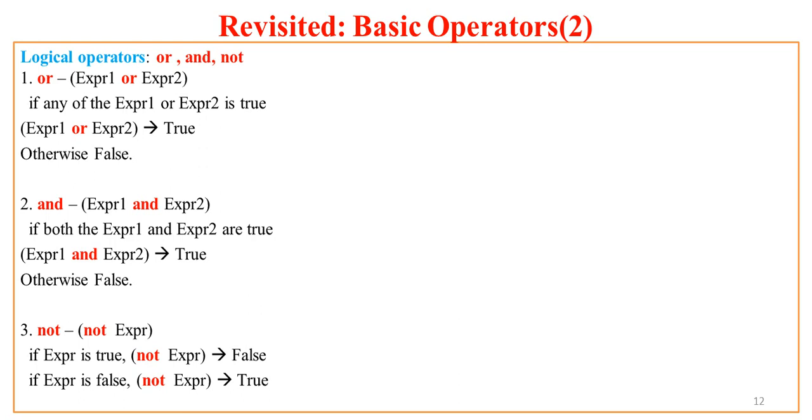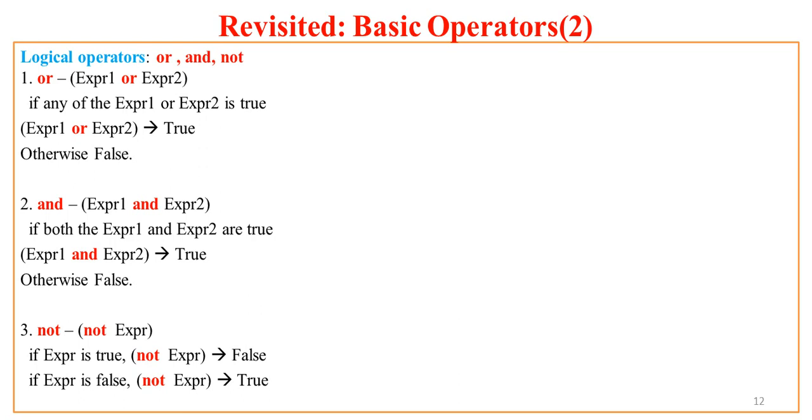Now let us see logical operators. So we have three operators to be studied for Python. Python supports three logical operators, OR, AND, NOT. Of these three, OR and AND are binary and NOT is unary. That means OR takes two operands, AND takes two operands, and NOT takes only one operand.